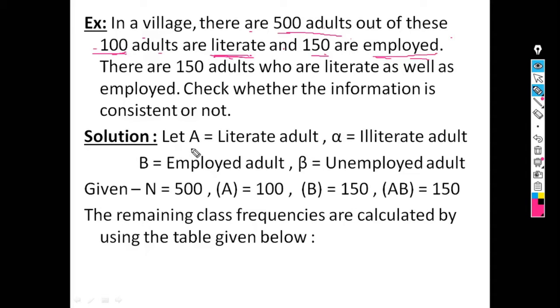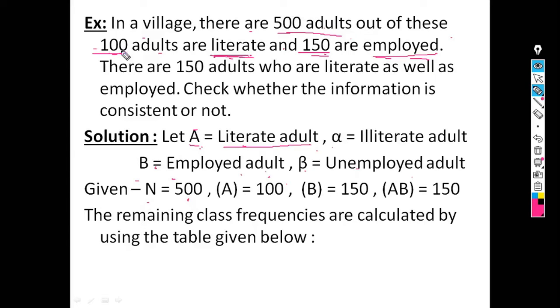So here let A be the literate adult, the present thing. Similarly B is the employed adult, that is also a given thing. Now the opposite of A is alpha. If A is literate adult, then alpha is illiterate adult, and if B is employed adult, then beta is unemployed adult. Here the total number of adults is given as 500, therefore the value of N is 500.